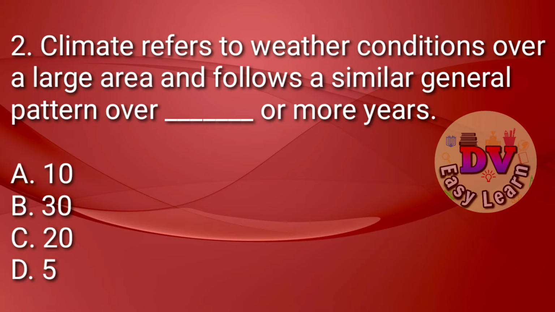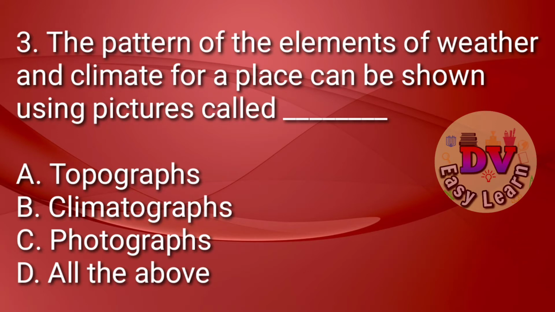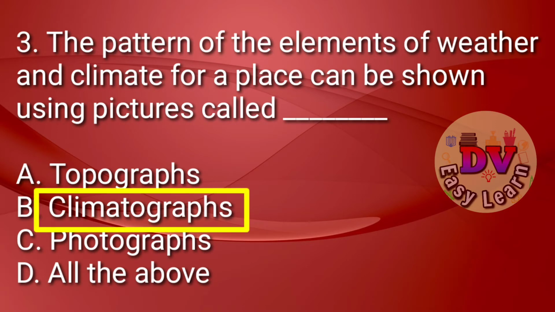Question number 2. Climate refers to weather conditions over a large area and follows a similar general pattern over dash or more years. Correct answer, 30 years. Question number 3. The pattern of the elements of weather and climate for a place can be shown using pictures called. Correct answer, climatographs are also known as climographs.